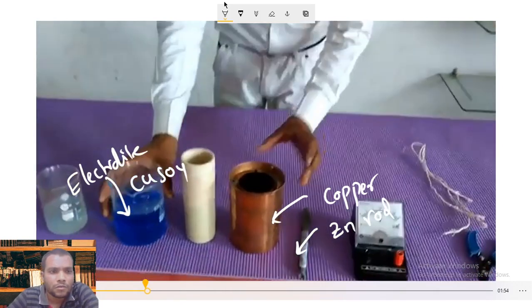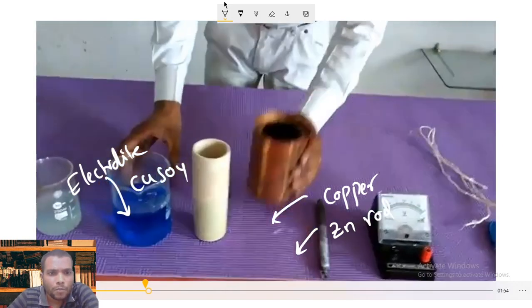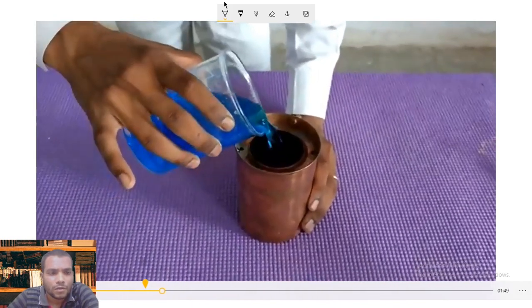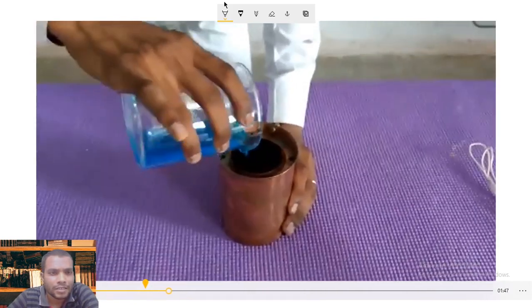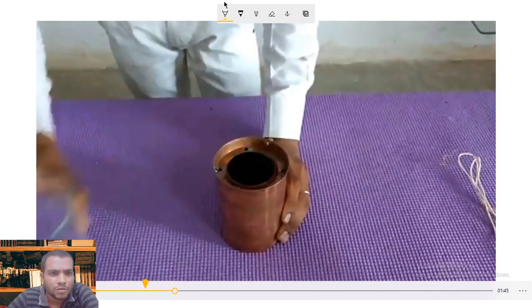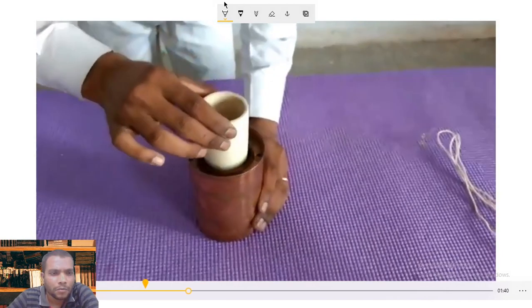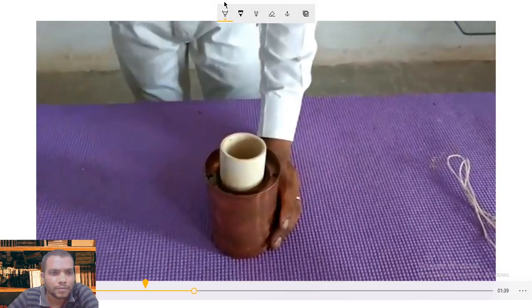Now we will place copper sulfate in the copper vessel. The concentration of the copper sulfate here is 1 mole. So we can prepare copper sulfate solution of 1 mole, and we pour the copper sulfate in the copper vessel.